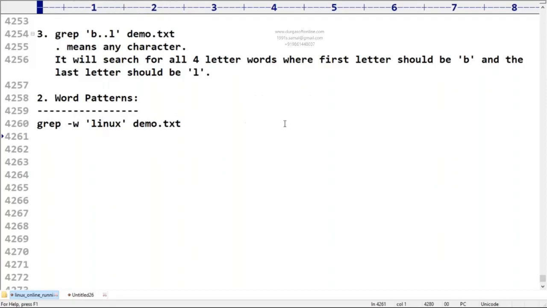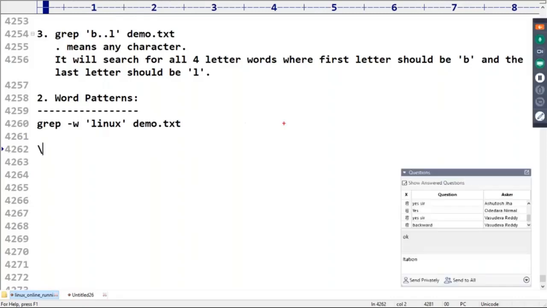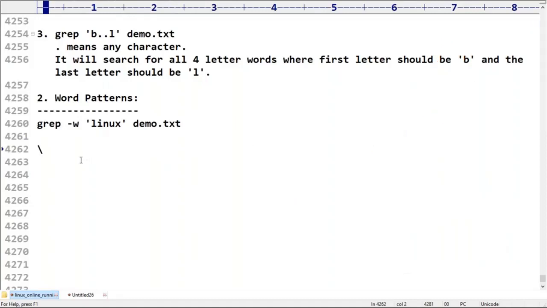How can you do that? Just observe this. What is the symbol? Is it forward slash or backward slash? This is forward slash. But backward slash means backslash n. This is the forward one, and this is the backward one.